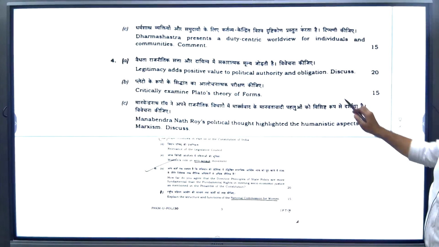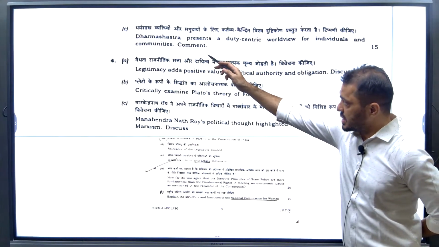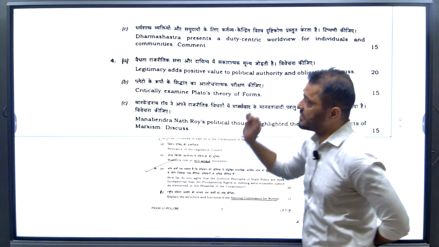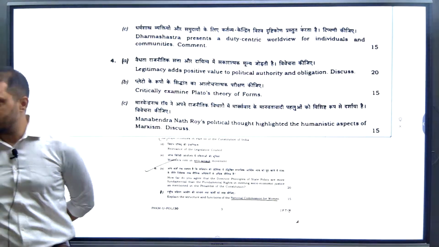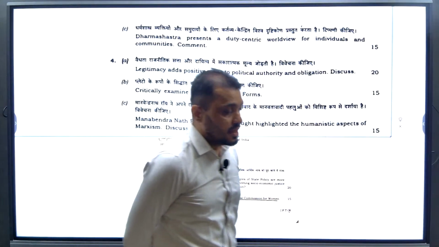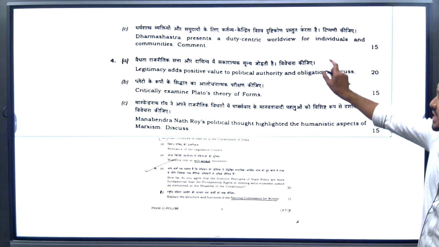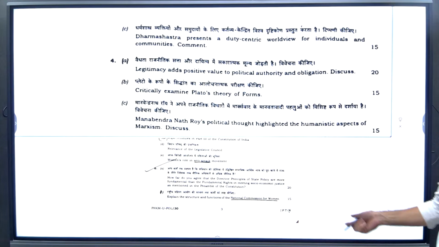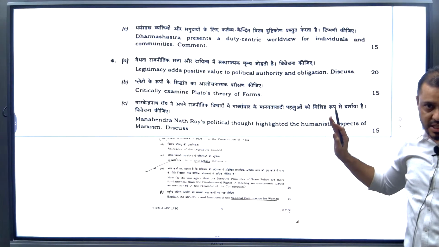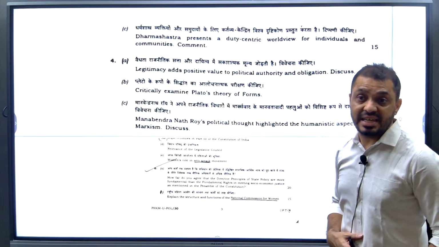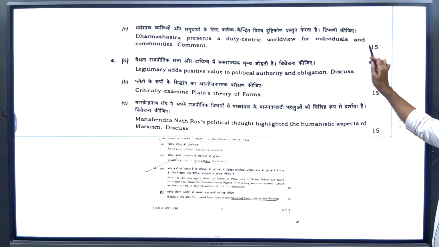See here. Dharma Shastra presents a duty-centric worldview for individuals and communities. Comment. This question is straight from the Dharma Shastra. In Indian political thought, we discussed the Dharma Shastra, the Buddhist tradition, and the Arthashastra. So here, simply from your handout, you have to write what the Dharma Shastra is and what its salient features are. Recently, I forwarded the entire Indian political thought PDF also. This is a 15-marker question.